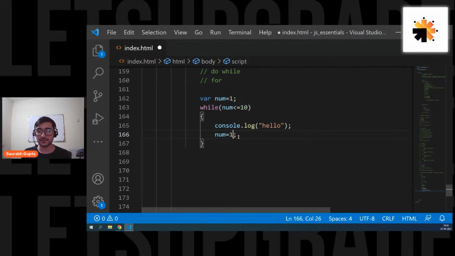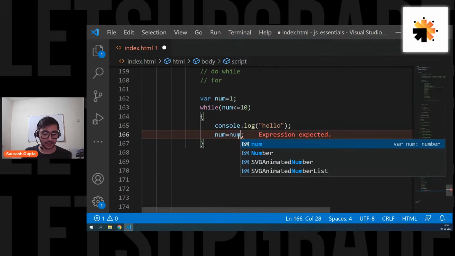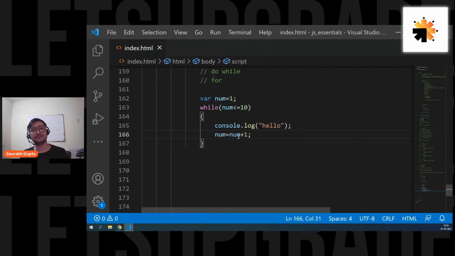So what I can do is this: num equals num plus 1, like this. Simple. So what will happen now? See, num equals 1, perfect. 1 is less than 10, perfect. Come inside, print hello. And now num equals num plus 1. So 1 plus 1 is 2, and again store it in num. That means now num's value is 2. Again go back up. 2 is less than 10? Yes. Come inside, print hello. And again num equals num, that is 2 plus 1, 3. Perfect. Now num is 3. Next time 4, next time 5, next time 6, till 10. And the time when it becomes 11, this loop will end.